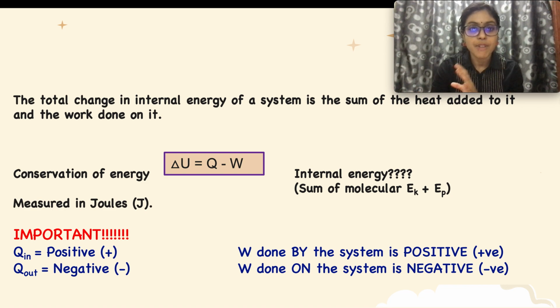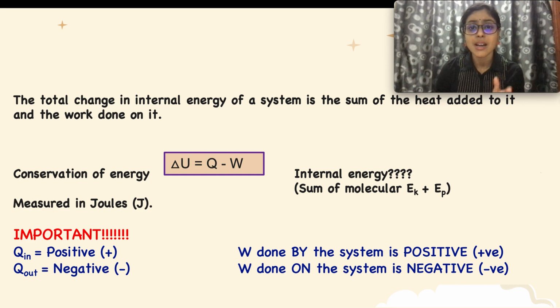The basic main formula that you have to know in the first law of thermodynamics is delta U equals Q minus W. If you are wondering what delta U, Q and W are, don't worry. Delta U is known as internal energy. What does internal energy mean?